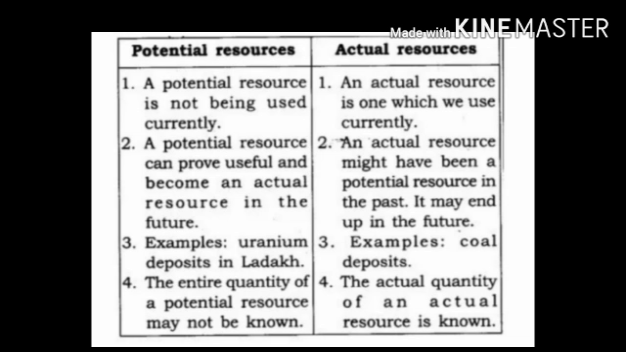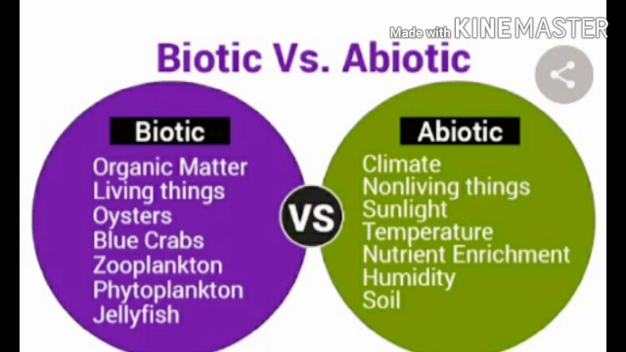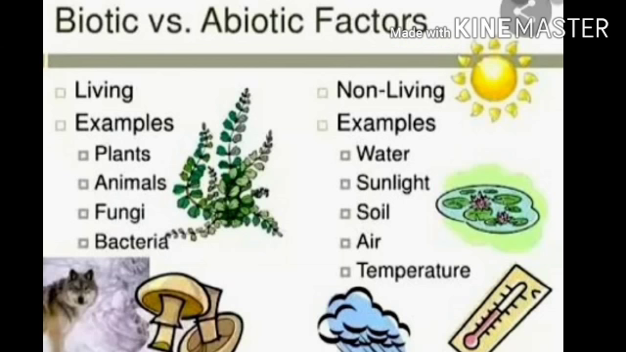Next is classification of natural resources on the basis of origin. There are two types: abiotic and biotic. Abiotic resources come from non-living sources, for example, soil, rock and minerals. Secondly, biotic resources come from living beings, for example, milk and leather and so on.